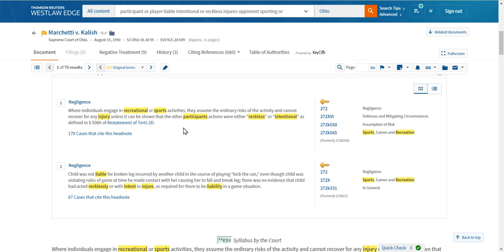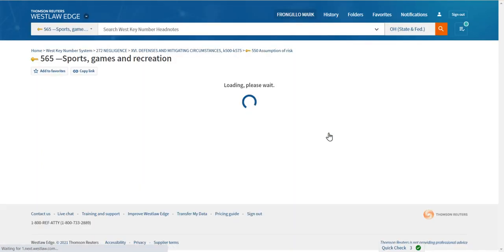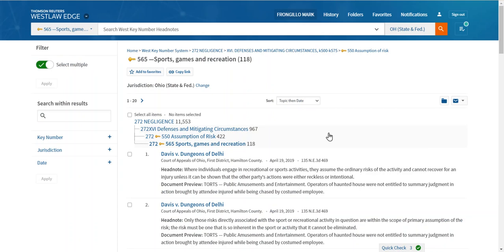Every head note from every case has been placed somewhere in the topic and key number system. This specific issue that talks about the distinction between reckless, intentional, and maybe negligent has been classified to the topic negligence, subtopic defenses and mitigating circumstances, assumption of risk, sports, games, and recreation. You click that last number, it will automatically collect every case in Ohio classified to that specific point of law.